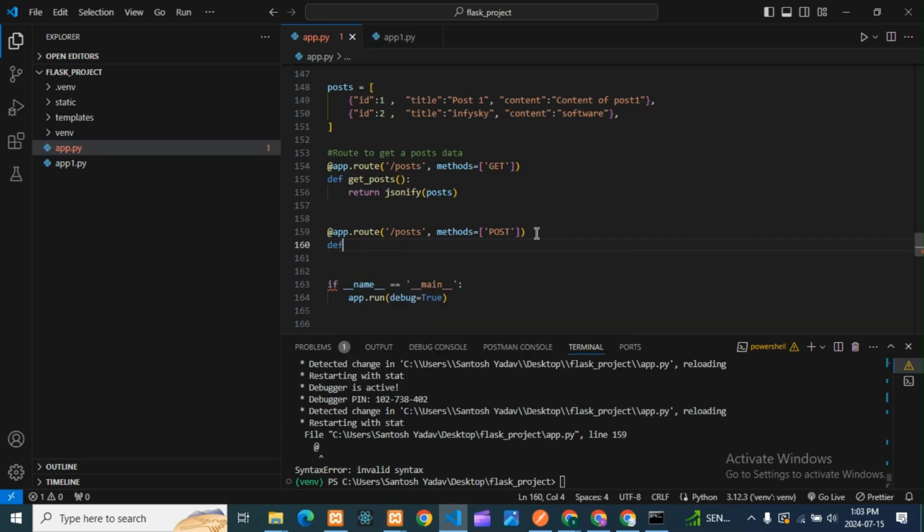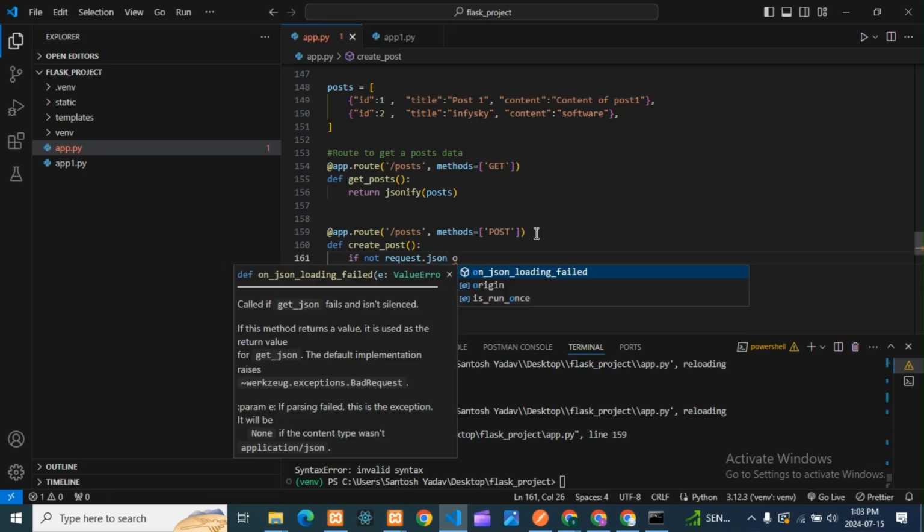Route is created now. Then now define, here I'll give one name related to that only, that is create_post. So here we are going to create a post, right? So it will be create_post. Then next what will happen, guys? Here I am taking if not. See, this is to check the error, guys. Okay, if not request.json or not title.